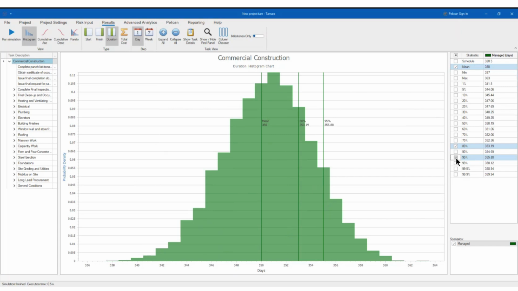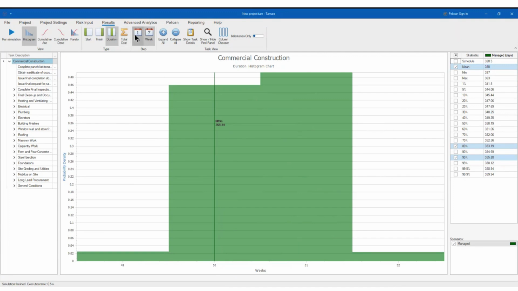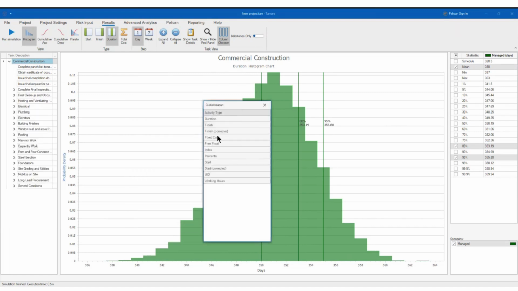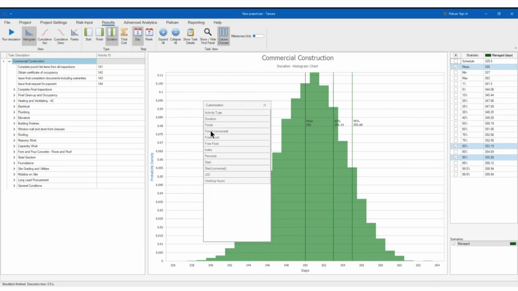So this is something that I really liked in this new version of Tamara, that the graphical capabilities have improved a lot. These are days. I can do it in weeks if you like. Of course, this is going to be very, very non-granular, right? So days is going to be the best thing here, right? What else you can do? You have columns to choose. In this case, let's see. I don't know if you like the free float or any other that you can add here, but I'm not sure if that's going to be preferred. I think this should be here. You see, like that.